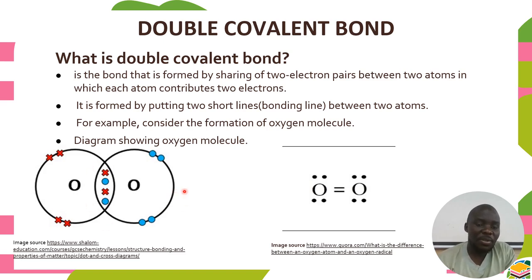So what happens? Each shares 2 electrons. When this one shares 2 electrons, the remaining ones are 4. While this one, when it shares 2 electrons, the remaining ones are 4. So if we count all of the electrons here, this atom has 8, since the nuclear charge attracts all the shared electrons here.